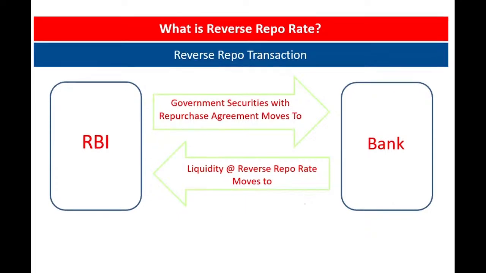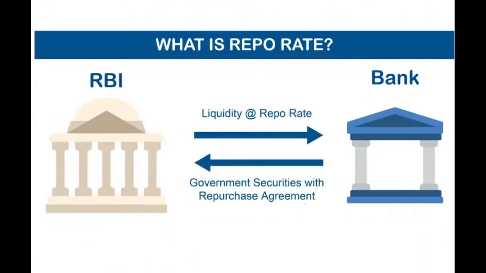If it is the opposite, that is the repo rate, then in repo RBI purchases under a repurchase agreement and gives the liquidity, or in other words, RBI gives loans to commercial banks. Now, if they give at 4%, then the bank will make its profit, and at 6% it will give loans to the general public.